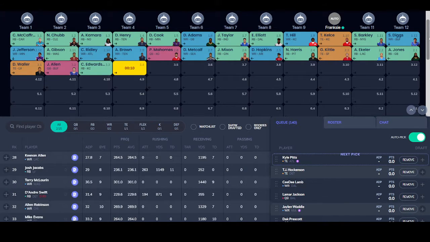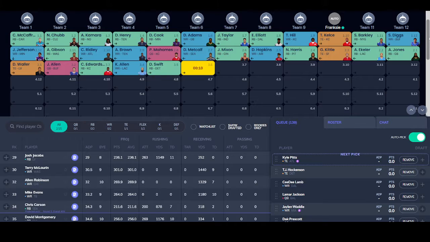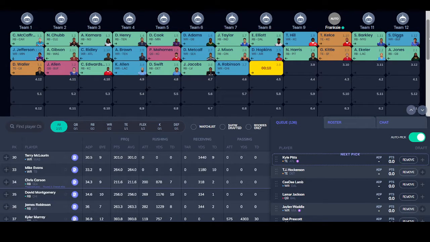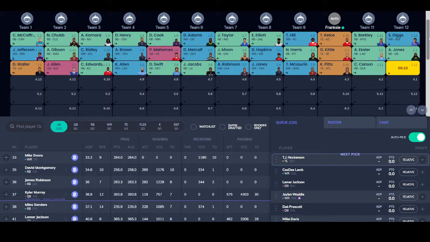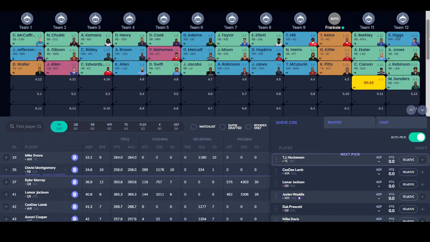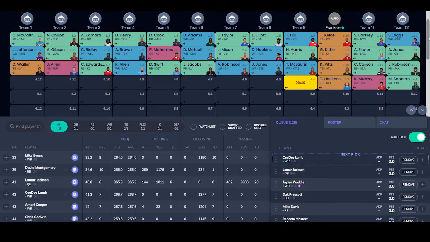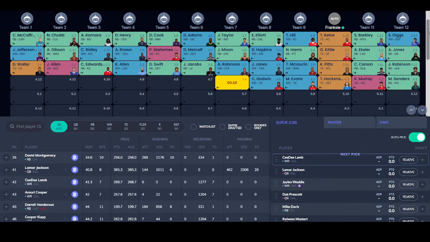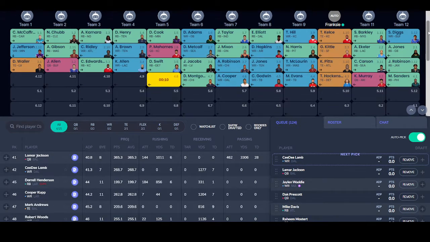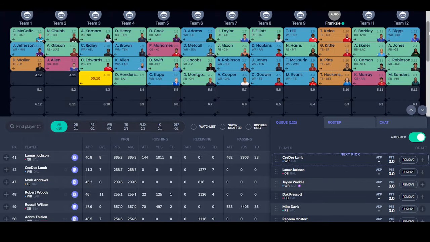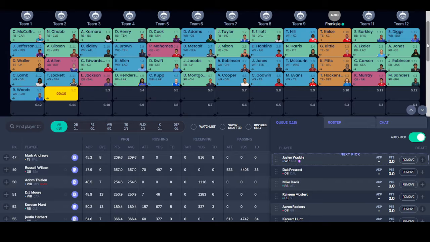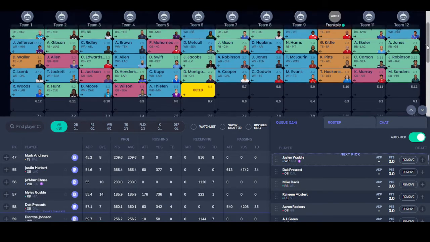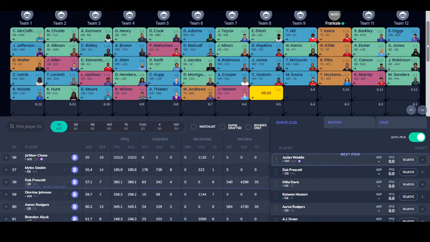Darren Waller goes now, so I'm very likely to get Kyle Pitts in the 3rd round. See, Allen, CH, Allen, Swift, Jacobs, Robinson, Jones, McLaurin. There we go, got Kyle Pitts. So now Carson, Robinson, Sanders, and Murray. And I got Hockenson. Obviously, if I'd been drafting a natural draft, I wouldn't have picked Hockenson. I would have gone for a different player position. I don't need a 4th tight end, but now I've got it. I'll take it. But apart from Waller, I have pretty much cornered the market on top 5 tight ends.